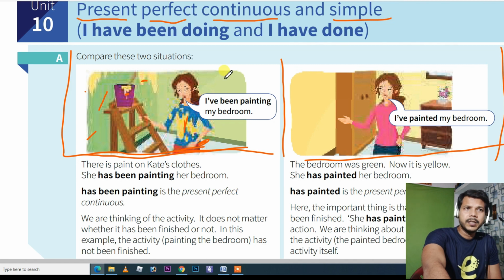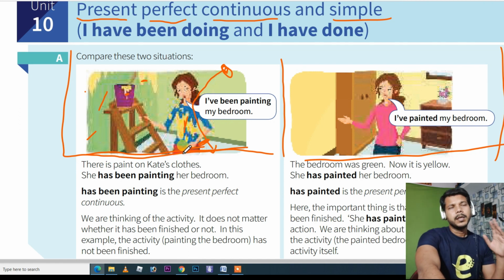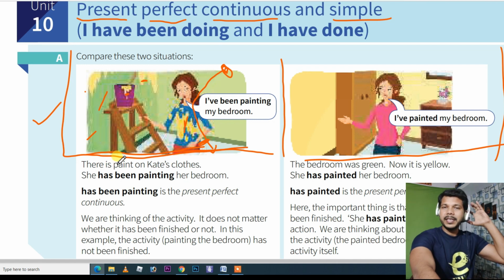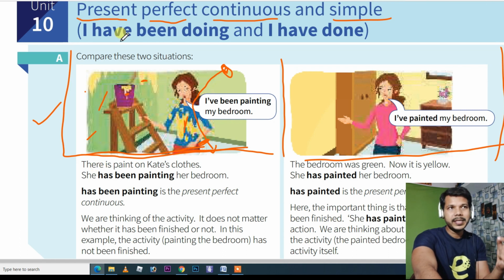It means if this girl started the action at a particular point, suppose 2 hours back she started painting the room, and still you can see that this girl is doing the activity. The same painting activity is going on. It means the painting activity is not completed. So it is not a completed action. When the action is not completed and you want to show that you started this activity some time ago and still that activity is on, then you have to use present perfect continuous. If you want, you can put time also, like for 2 hours, for 3 hours, since morning.